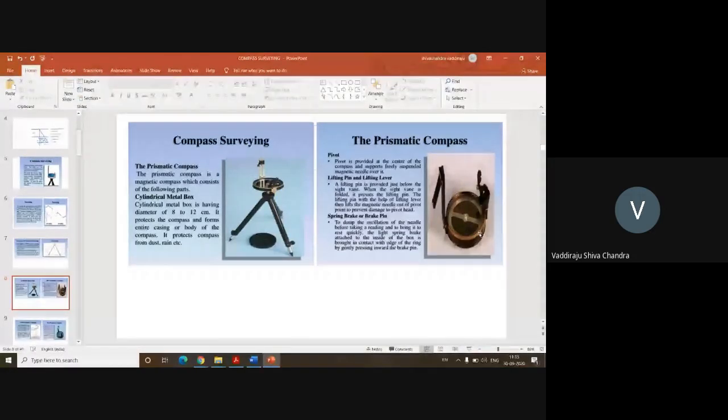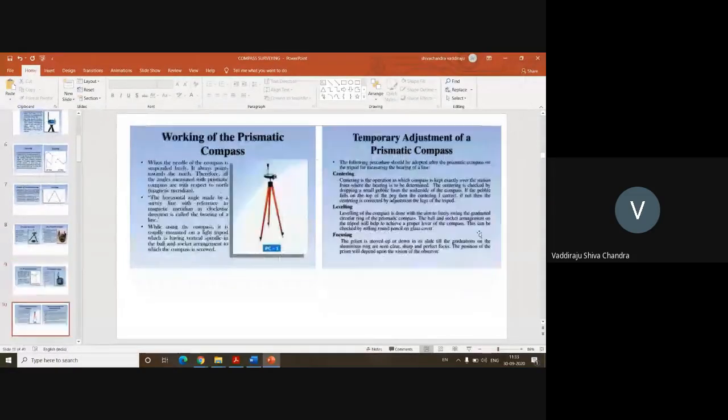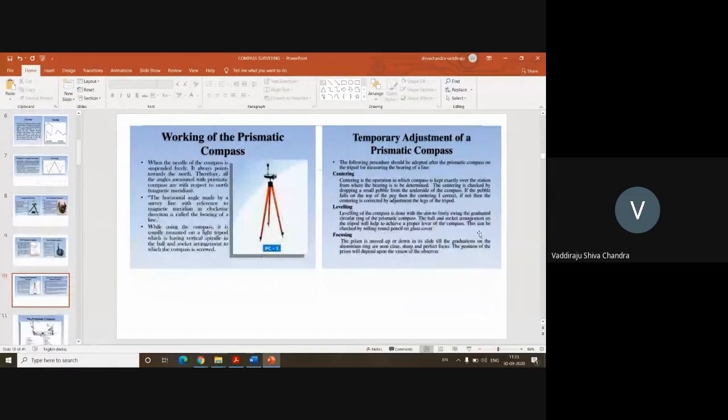But whenever you are using this instrument, you need to do 3 operations which are mandatory, called temporary adjustments. The three temporary adjustments are centering, leveling, and focusing. You will have one more instrument called a tripod, which you can see here, which has 3 legs. You need to fix your prismatic compass to this tripod. There will be a hook on the top of the tripod and a hook on the bottom of the prismatic compass. You need to simply tie those two.